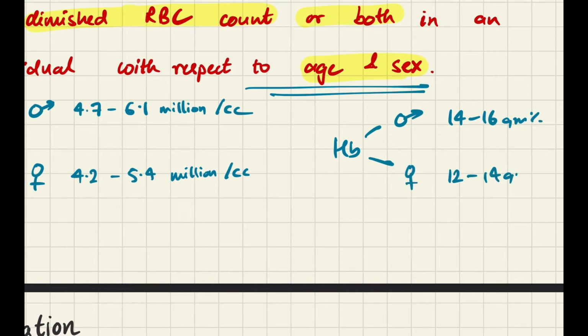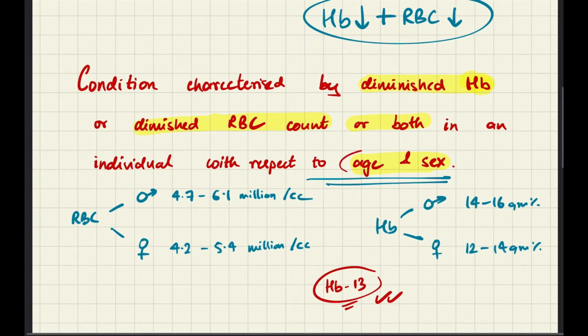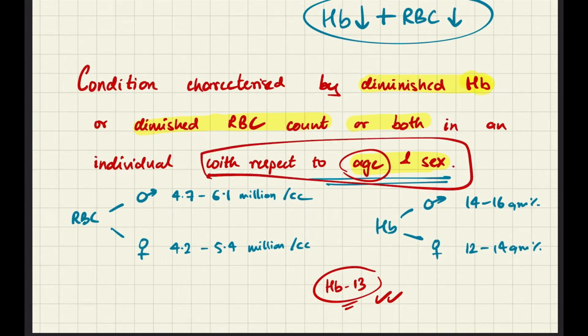to 14 gram percent. Hence, if somebody comes with a blood report and it says hemoglobin is about 13, then we won't know whether this person is anemic if we don't know the gender. If this is a female, then okay, she's good to go. But if it's a male, then obviously the male is anemic. And also with age, hemoglobin and RBC count decrease with increasing age. Hence, this is a very important aspect of this definition.